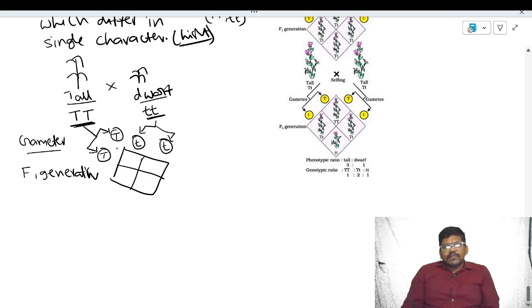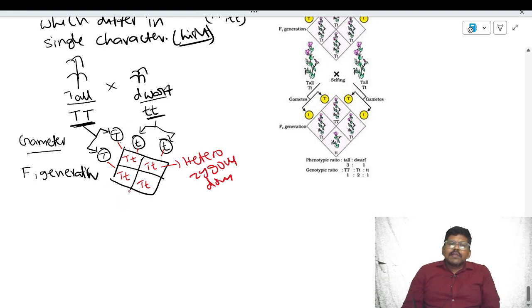Here we see capital T, small t in every case. All are heterozygous dominant genotype.